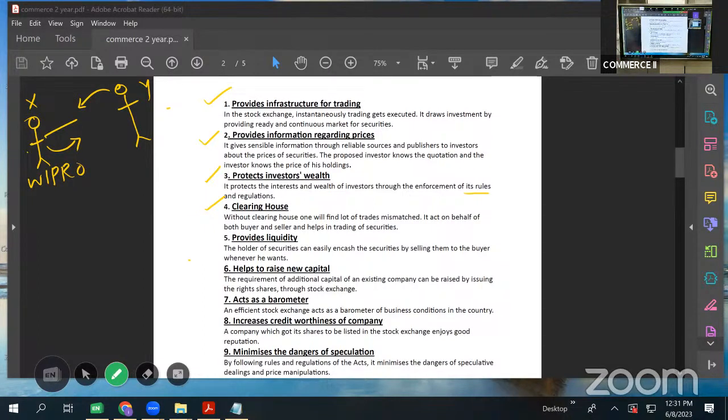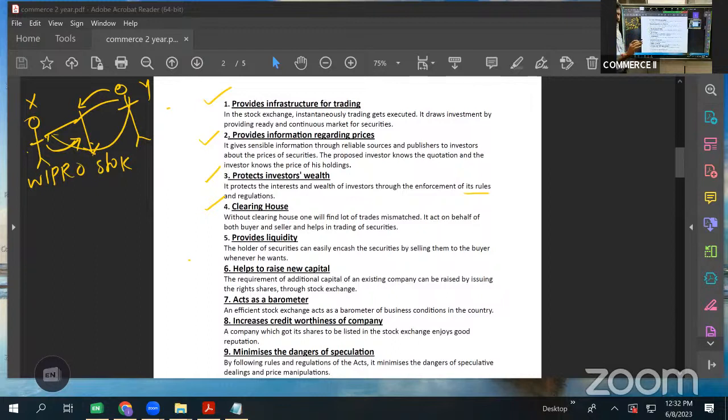Obviously, not possible, no? Two different persons sitting anywhere in the world, or in any part of India. So here, stock exchange acts as a clearinghouse. Stock exchange will take shares of Wipro from X and give it to Y, and takes money from Y and give it to X.